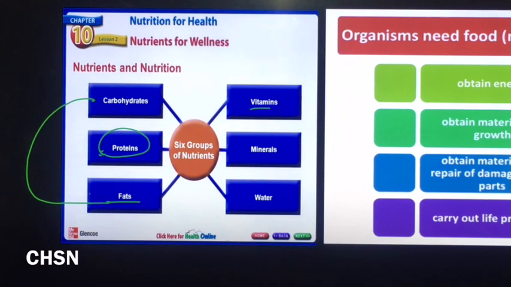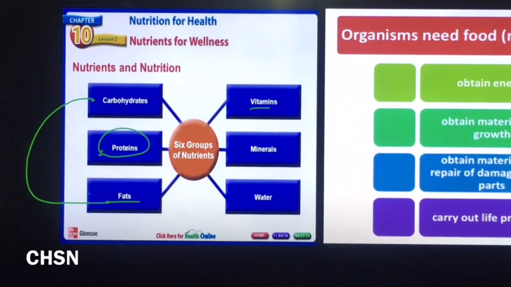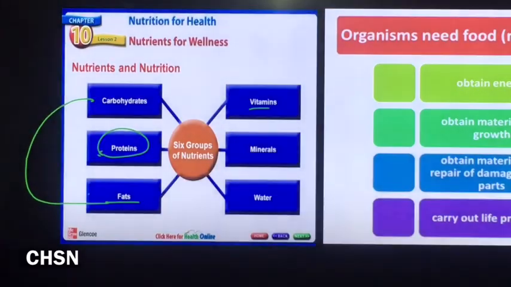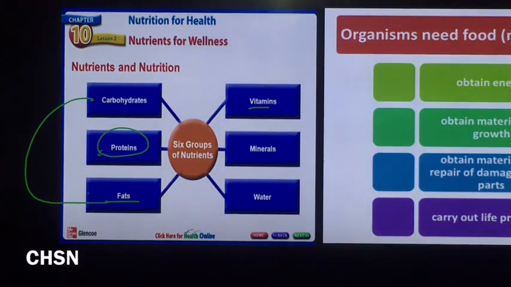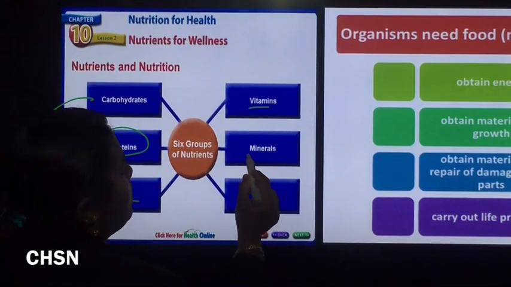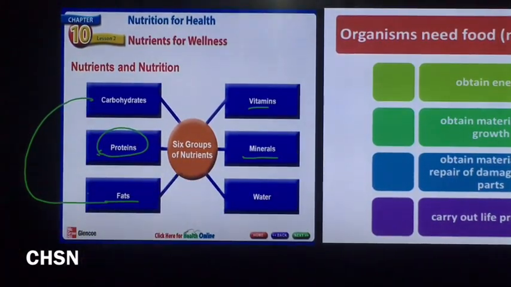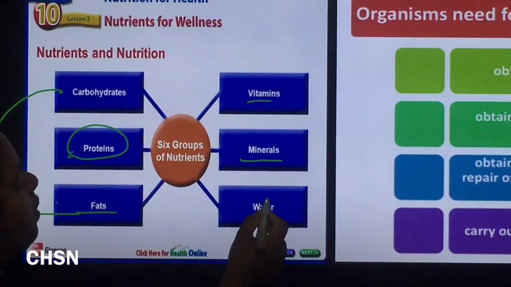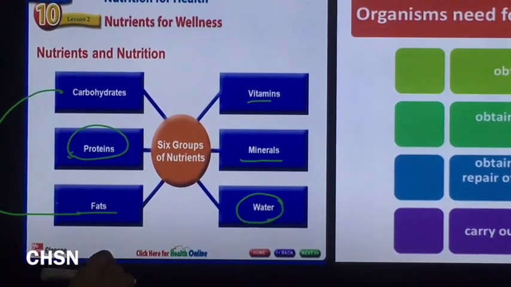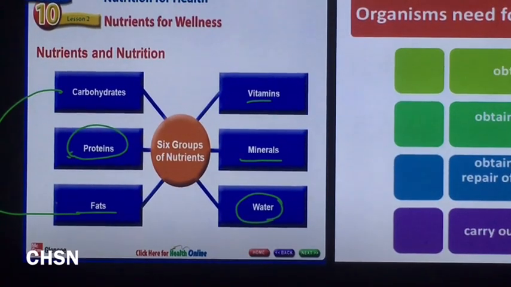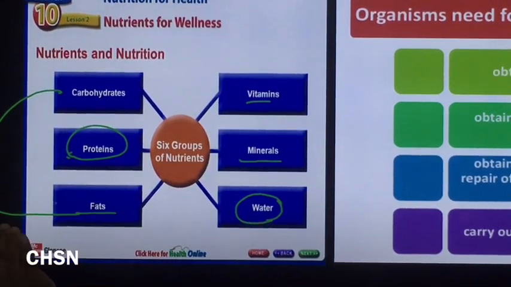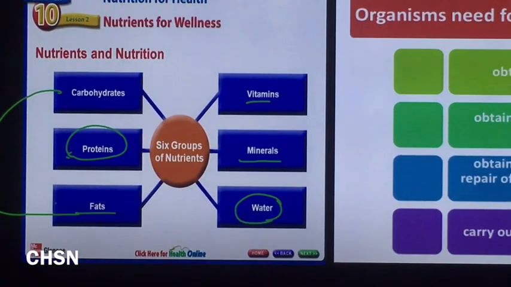These vitamins are very essential for the proper growth as well as maintenance of our body, and they are mainly concerned with protection. They provide protection against diseases, or they fight against diseases. Minerals also help to maintain our body cells. Water is also another essential nutrient, very important for the growth as well as maintenance of our body. So these are the basic 5-6 nutrients: carbohydrate, protein, fat, vitamins, minerals as well as water.